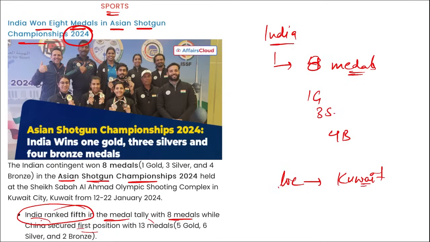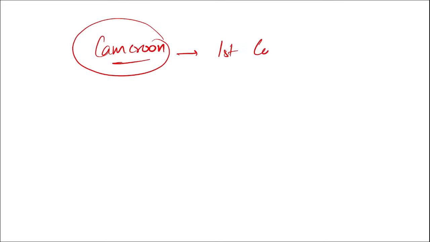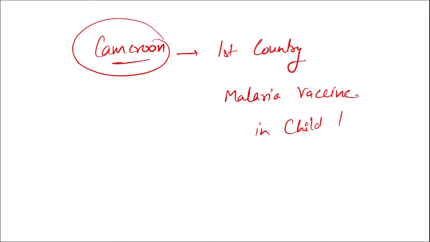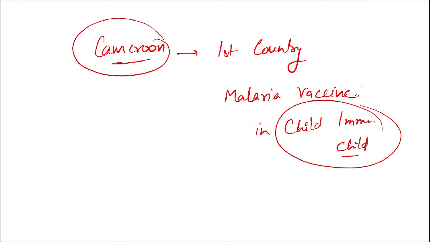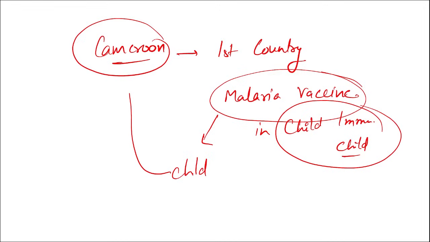Next, one more thing to remember, Cameroon. It became the first country to roll out the malaria vaccine in its child immunization program, right? That during the child immunization program malaria vaccines will be provided to children, and this was launched by Cameroon, and it became the first country to do so.